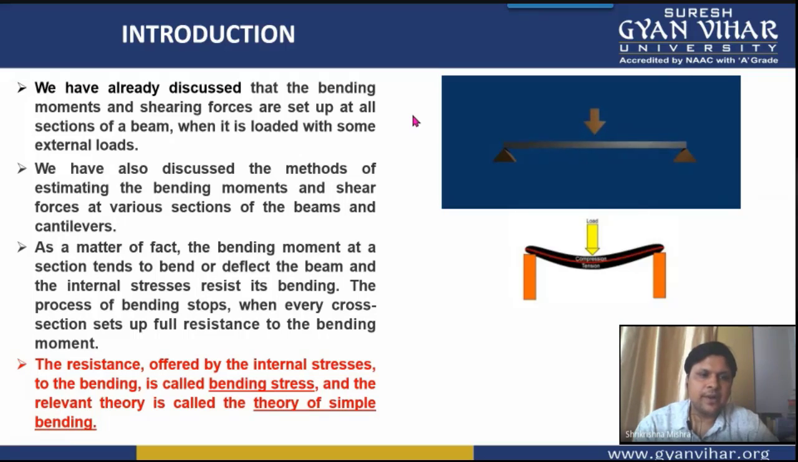The process of bending stops when every cross section sets up full resistance to the bending moment. When each and every cross section of the beam provides full resistance to bending, then this process of bending stops. In short, we can say that the resistance offered by the internal stresses to the bending is called bending stresses.